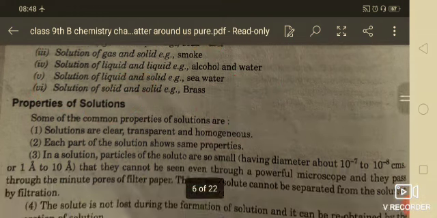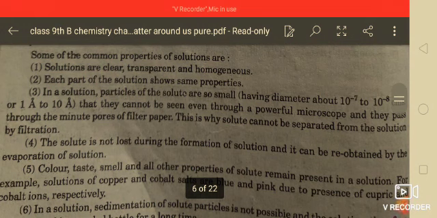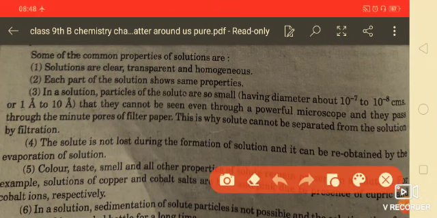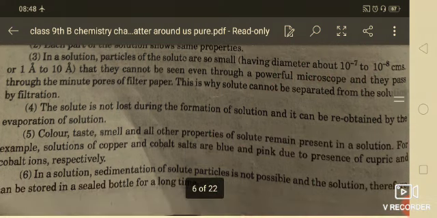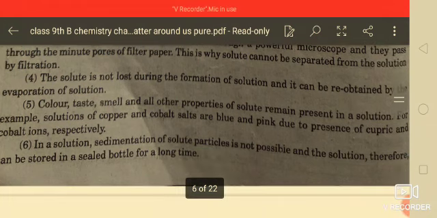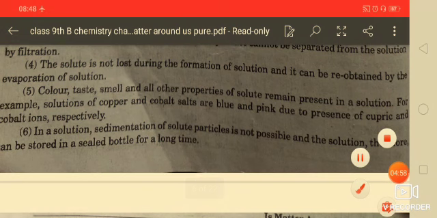It is very important. Now the properties of a solution: solutions are clear, transparent and homogeneous, and each part of the solution shows the same properties. In a solution the particle size is very small, about 10 to the power minus 7 to 10 to the power minus 8 centimeters, and in angstroms you can say 1 angstrom to 10 angstroms. And the solute is not lost during the formation of the solution.